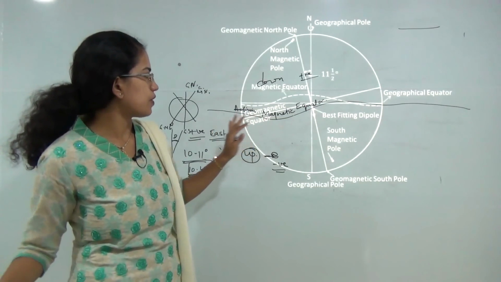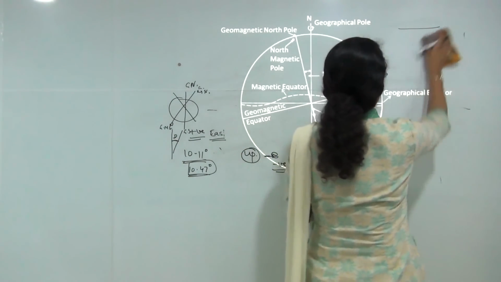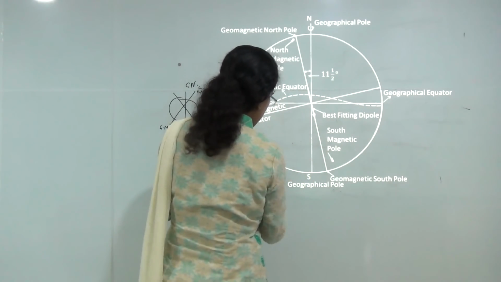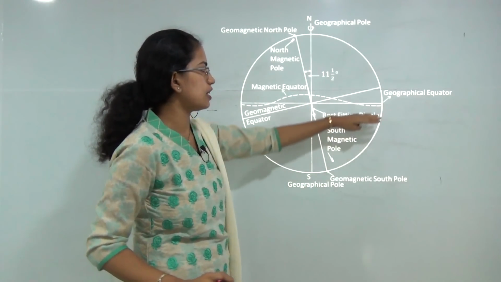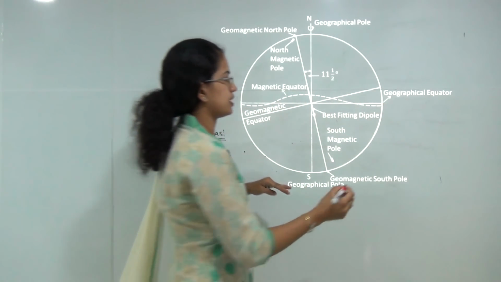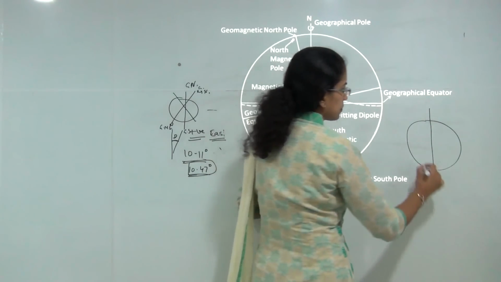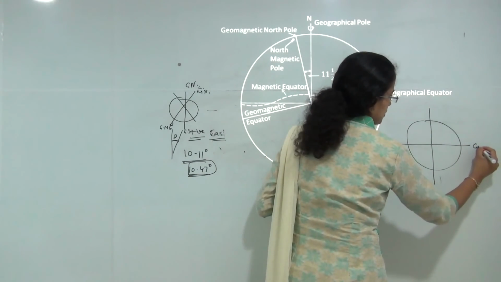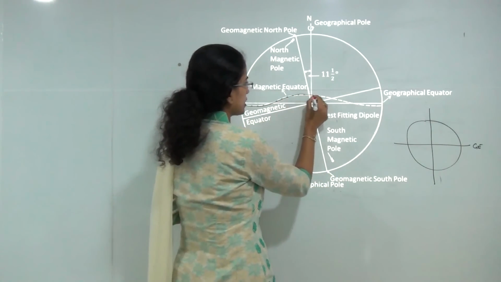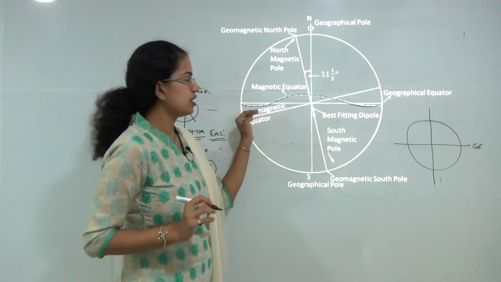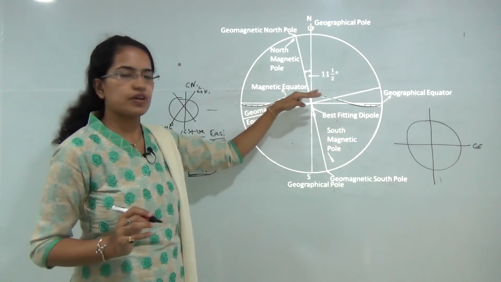Now if I try to draw this on the world map, you have the globe here. The line that is exactly perpendicular to the geographical north pole and geographical south pole would be the geographical equator. The magnetic equator, we have already seen, deviates or moves away from the geographical equator in various regions.